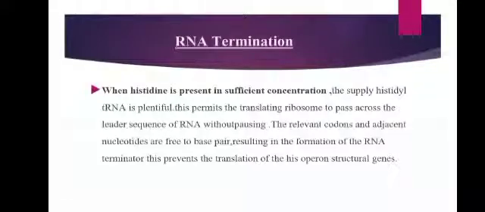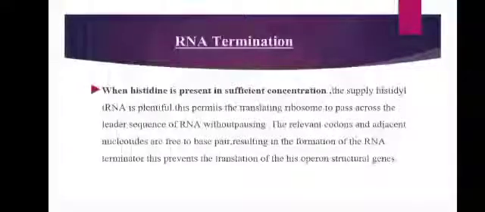So when histidine is present in the medium, the supply of histidyl tRNA is also more. This is encoded by a regulatory gene, that is R. So when the histidyl tRNA is more, it makes the ribosome pass across the leader sequence without any pausing or stalling. When this happens, the nucleotides which are adjacent to each other are free and start base pairing, and that forms a hairpin like structure that represents the terminator, and it causes termination of the gene.